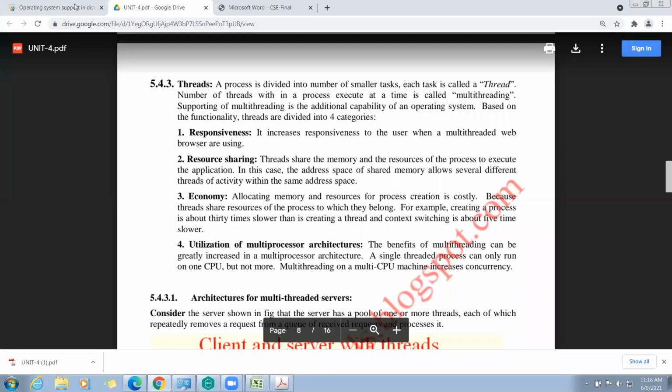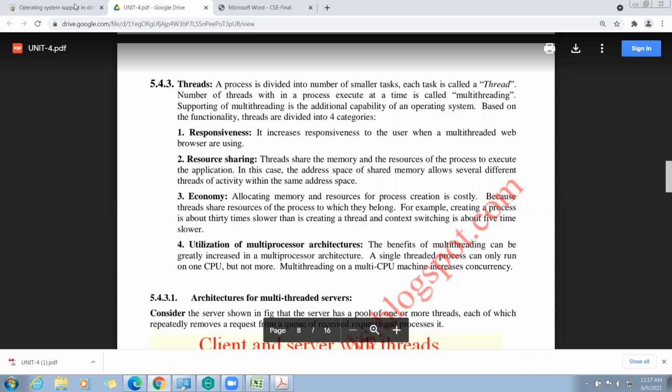A thread is nothing but a smaller task, or a small piece of a program. The process is divided into small tasks. We name them threads, and the advantage of these threads is that all are running simultaneously, and the process execution will be simultaneous.